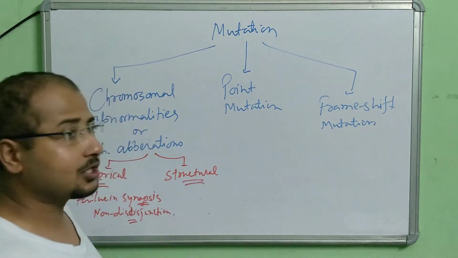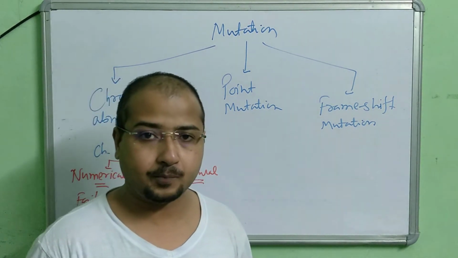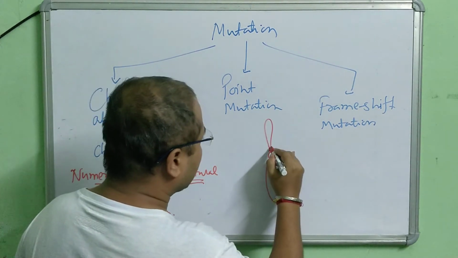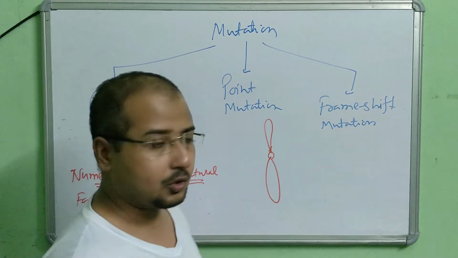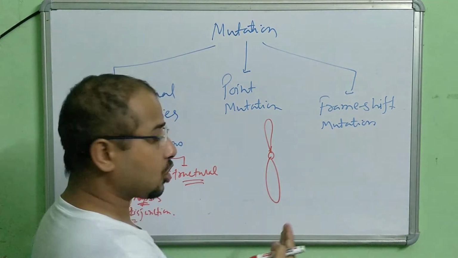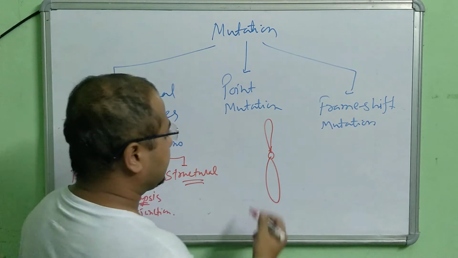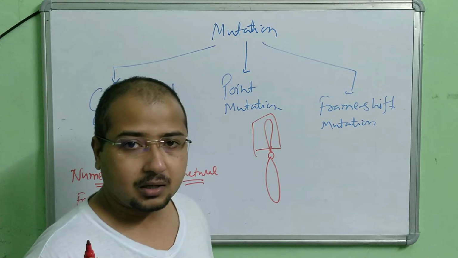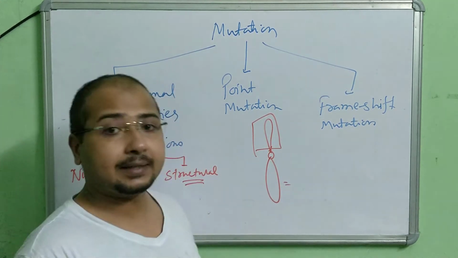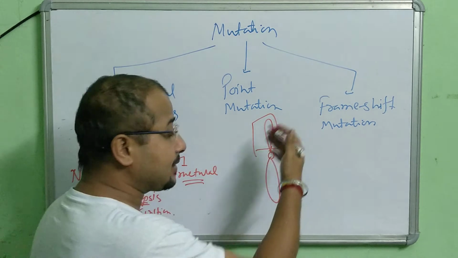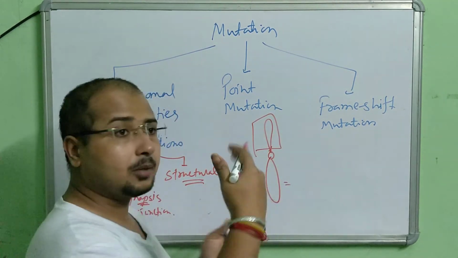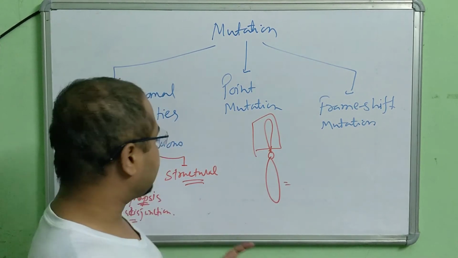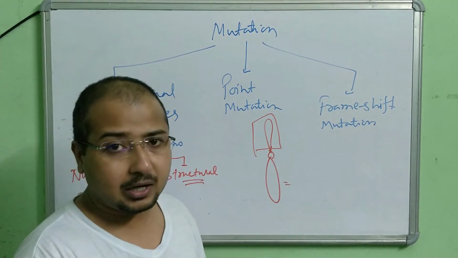Next is the structural abnormalities in the chromosome. Suppose you know the long arm and the short arm of the chromosome, with the centromere in between. Sometimes the short arm gets deleted from the chromosome. Sometimes the long arm may get deleted. Short arm remains, long arm deleted; long arm is there, short arm deleted. This is one way how structural change takes place in the chromosome.